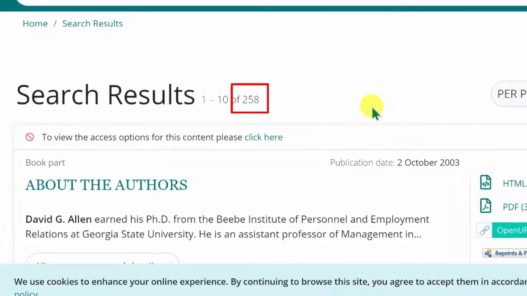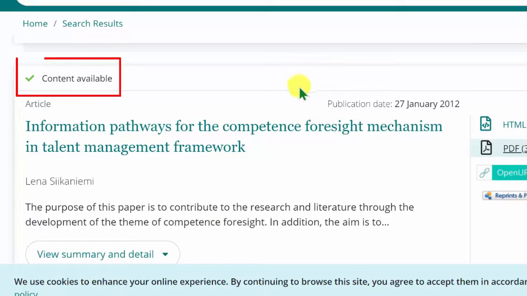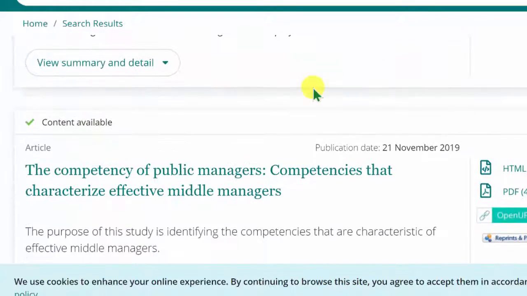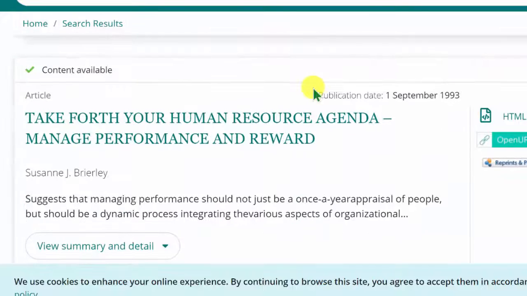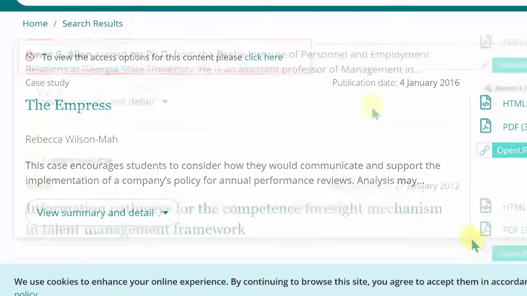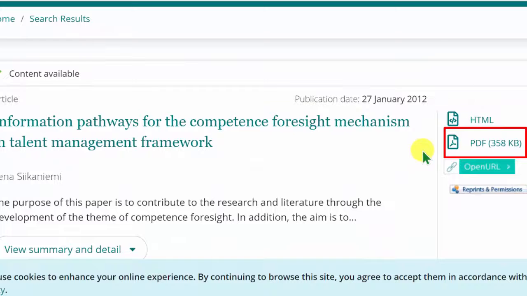This is a more reasonable result set. Reviewing these, notice that some of them have a green checkmark and note reading Content Available, or a red No symbol with options. If there is a green checkmark, you may click the PDF link to view or download the item.